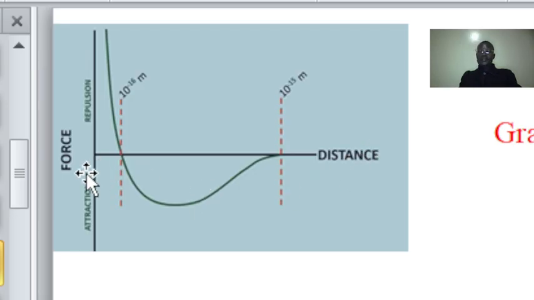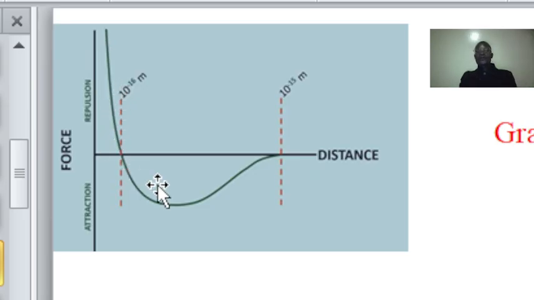Now you can see that within our graph, at 10 to negative 16 meters, remember that the distance is very small, and you can see how the repulsive force is very strong. It's very high. As you can see, there's a high repulsive force when they are close.